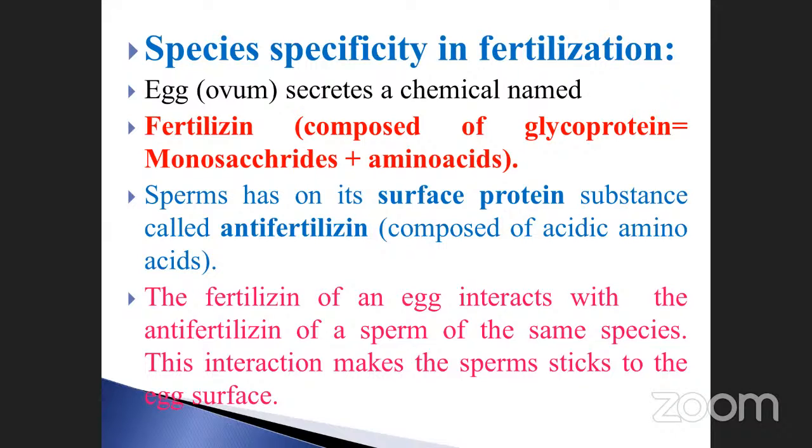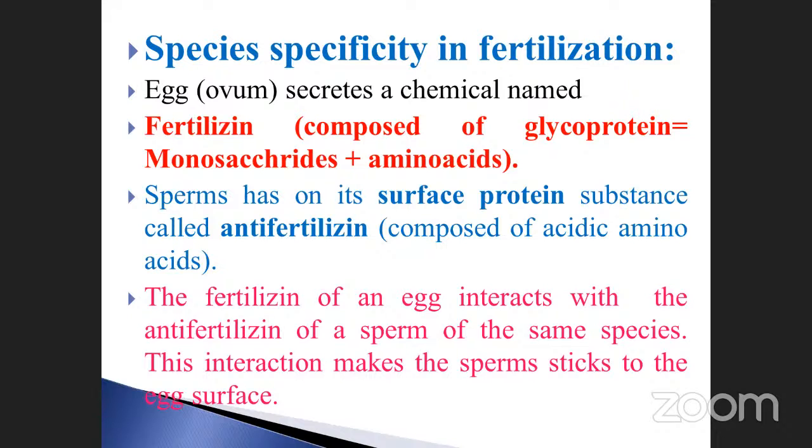The sperm has protein on its surface. Not only that, the sperm also has surface protein substances called anti-fertilizins. Here fertilizin, here anti-fertilizins. What about its composition? It is composed of acidic amino acids. Acidic means COOH, carboxylic in nature. So these are the two things that happen first.